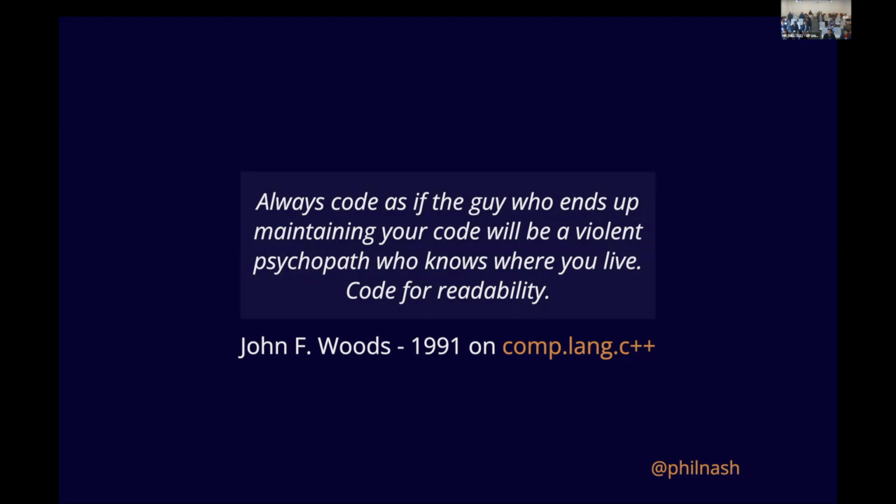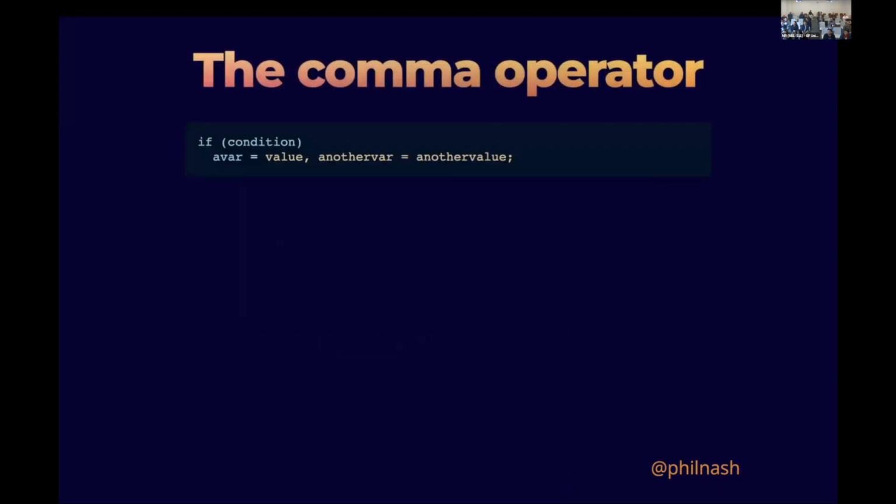If you consider the person in the future who has to deal with your code, then you might be nicer at it. I looked further into where this quote came from because it was part of a thread in this mailing list. It's wonderful how so many quotes live on from mailing lists of years gone by. But this thread initially was actually about the comma operator in C++, and people arguing whether this was a cleaner pattern. If you use the comma operator, you can do more than one thing on a line of code.